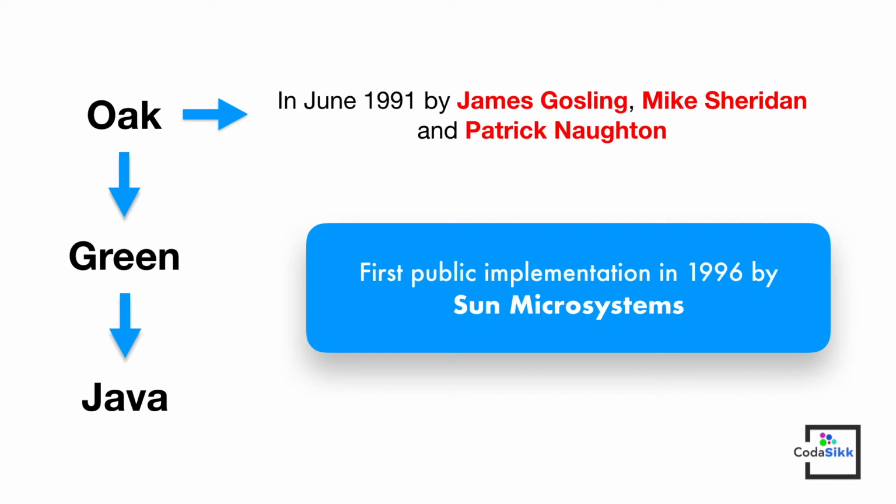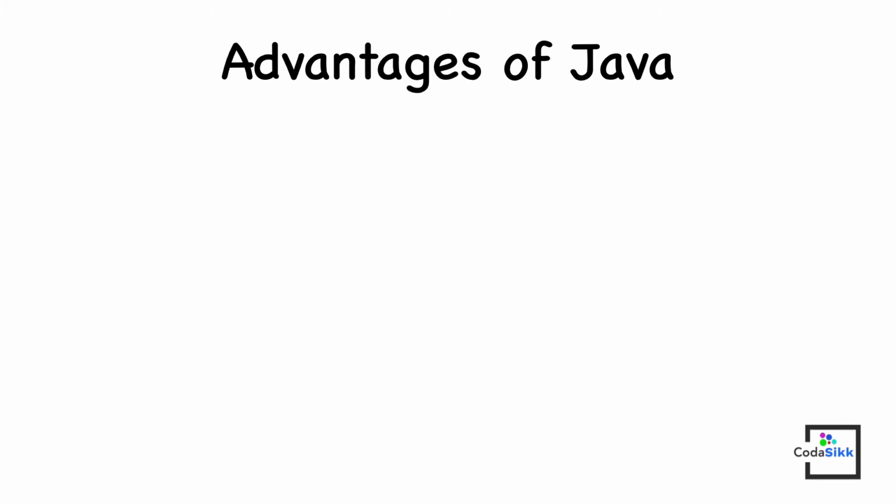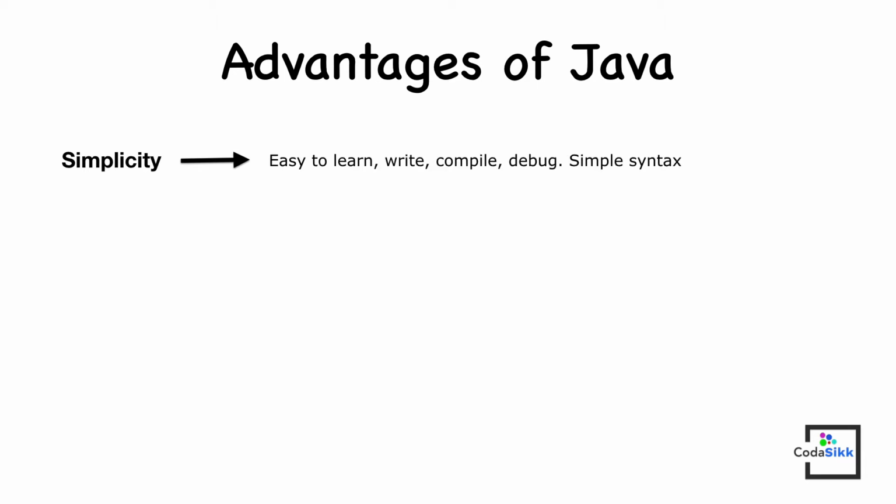The first public implementation of Java was released in 1996 by Sun Microsystems. Later, Sun Microsystems was acquired by Oracle Corporation in 2009 to 2010. Java is so popular because of its advantages over other languages. It's easy to learn, write, compile, and debug in Java compared to other languages. Syntax of Java is also derived from C and C++, so maybe you are already familiar with it.